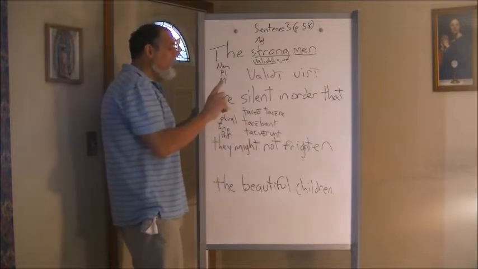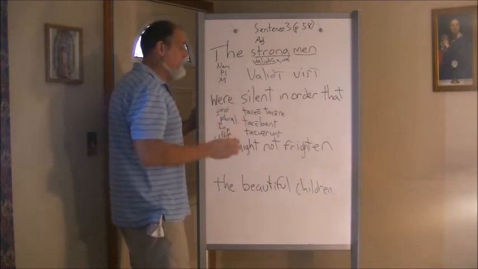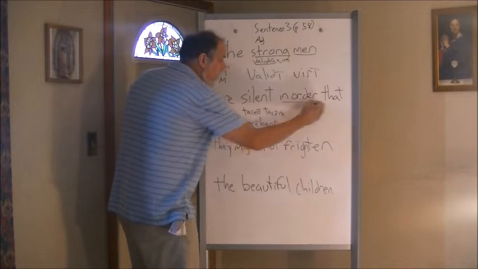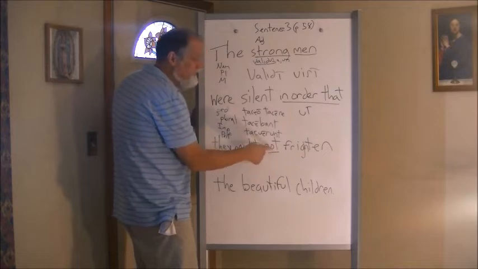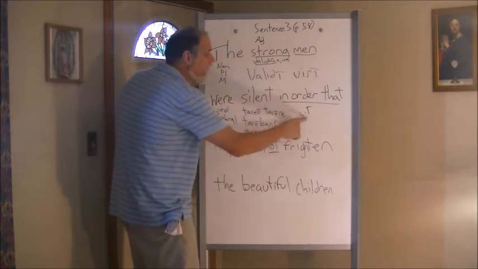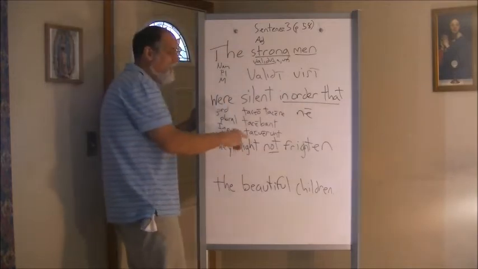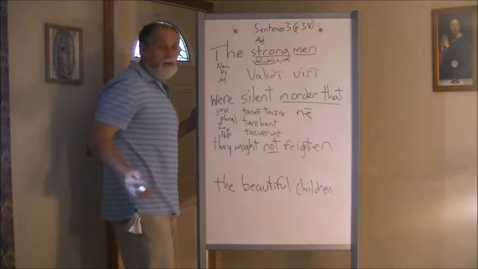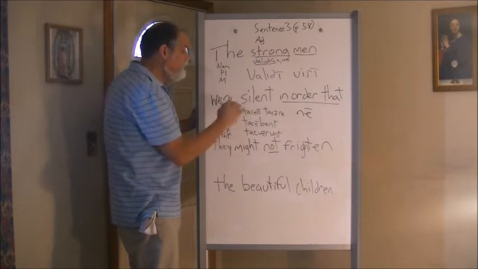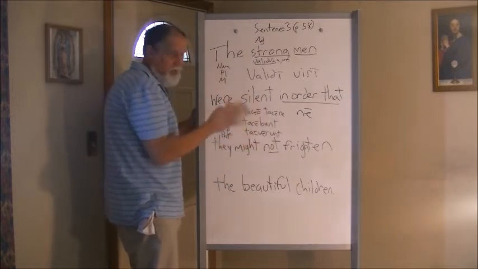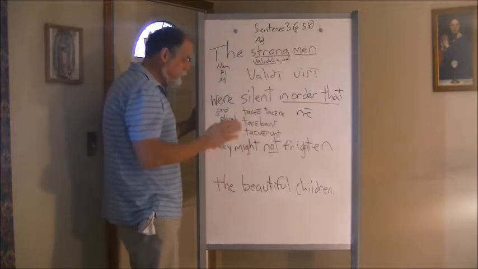All right? Now we have again "in order that." They were silent. Again, not an order, but a purpose clause. So this introduces a purpose clause, so we all know that's going to be ut. Okay? And we look down here, we jump ahead a little bit, we see it's "not." So it's not ut, it's not a positive purpose clause, it's a negative purpose clause. So we're going to use ne, because that "not" makes it a negative purpose clause. So now let's look at the second clause. So your first clause should read, validi viri, tacebant or tacuerunt, ne. Ne is the conjunction. All right, they might not frighten the beautiful children.